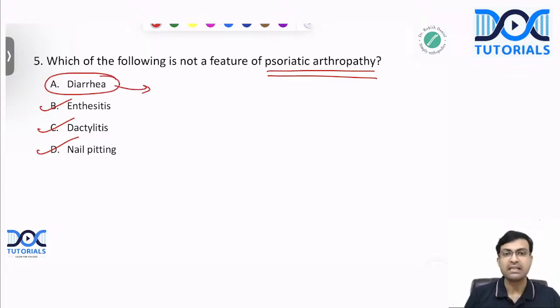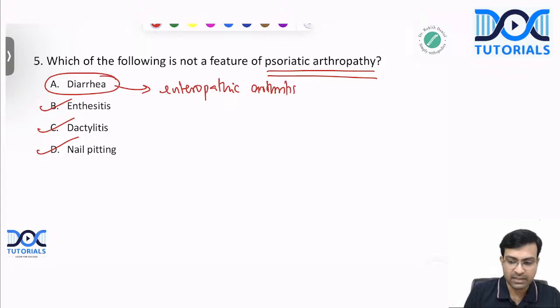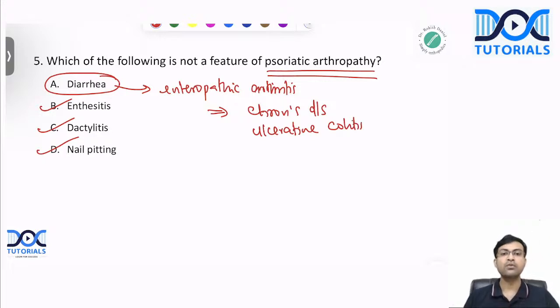Diarrhea is actually seen in which condition? It is seen in enteropathic arthritis. Enteropathic arthritis, which is associated with which condition? Crohn's disease as well as ulcerative colitis. In these two conditions, you can get associated enteropathic arthritis, which can lead to diarrhea. But in psoriatic arthropathy, classically, you have enthesitis, dactylitis, and nail pitting. Psoriatic arthropathy and ankylosing spondylitis are the two conditions which are very often associated with enthesitis.